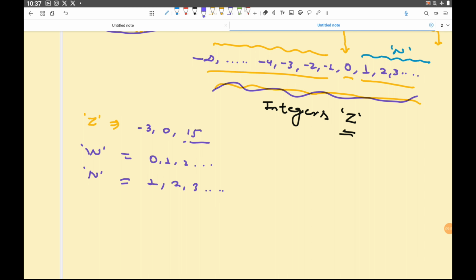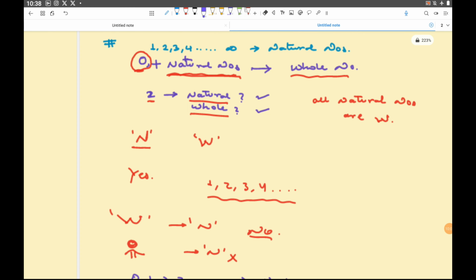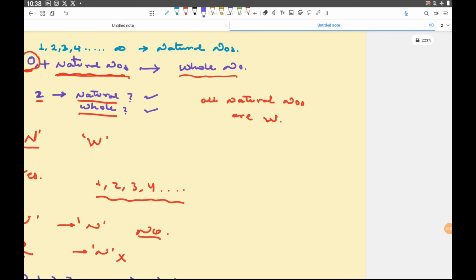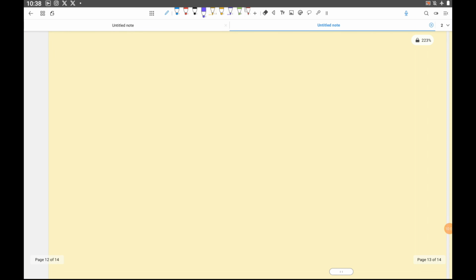Now once we have understood that there are some types of numbers, let us come to our chapter per se. Okay, so our chapter name was what we read in our first class. It is written rational number.